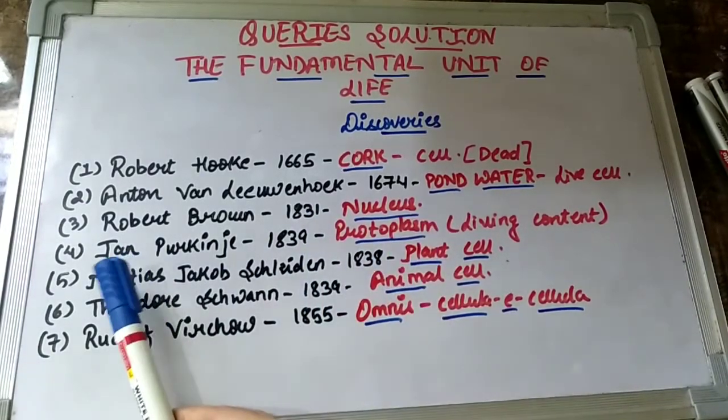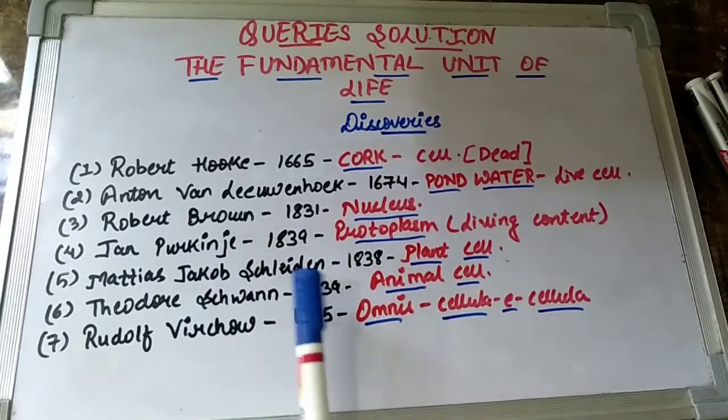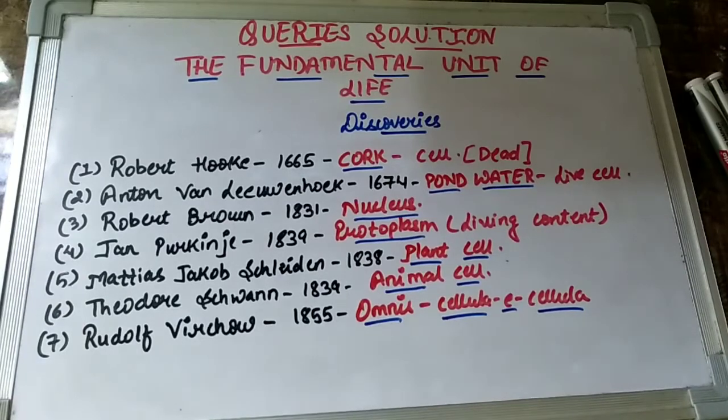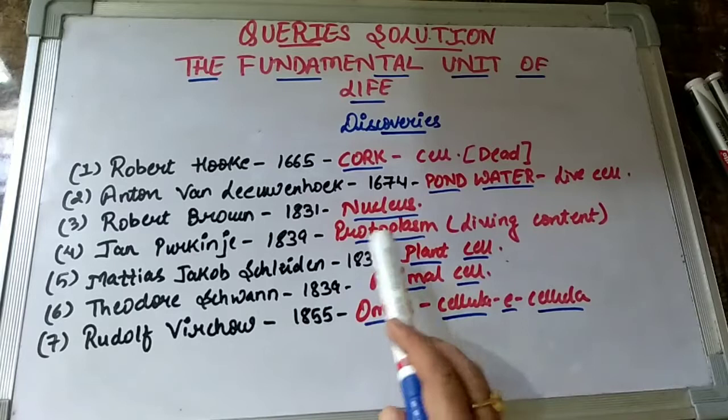Then the next scientist, Jan Purkinje, in the year 1839 gave us the concept of protoplasm, or coined the term protoplasm. What is the meaning? You might have heard of cytoplasm, right? That's a jelly-like substance which is present inside a cell. But what is this protoplasm?